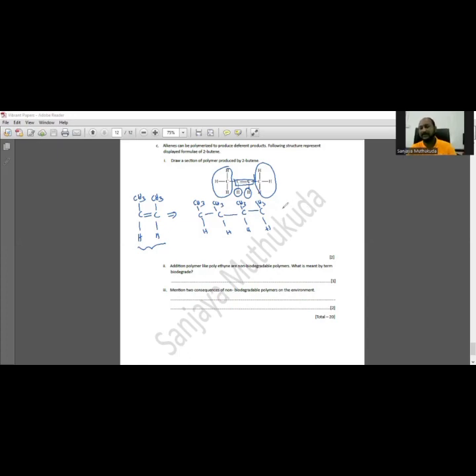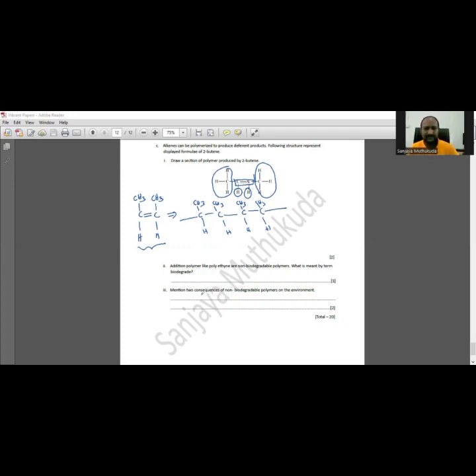For this structure, you will get 1 mark. You get the second mark if you have shown the extended bonds from both sides, because it's a polymer. It's an endless structure, you have to show it. Then you get the 2 marks.